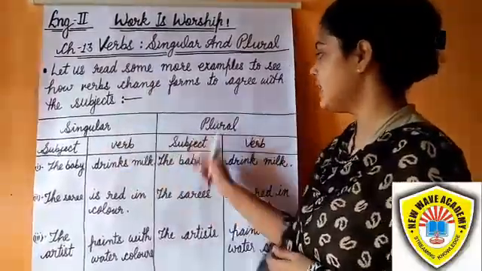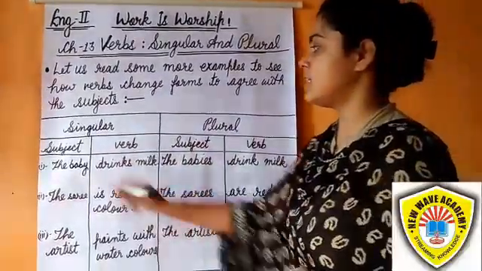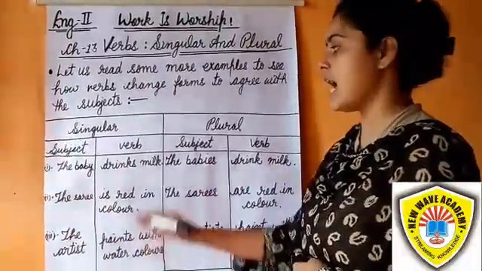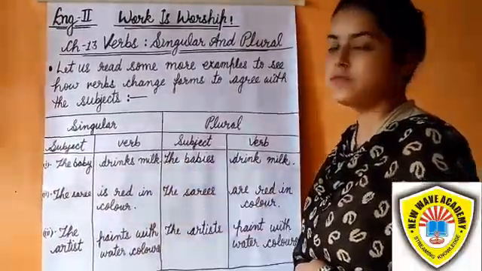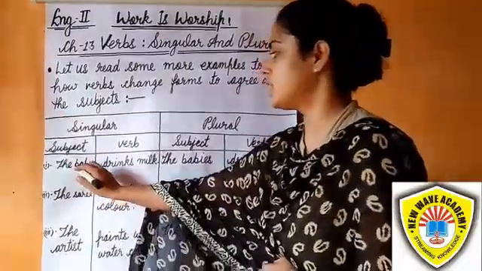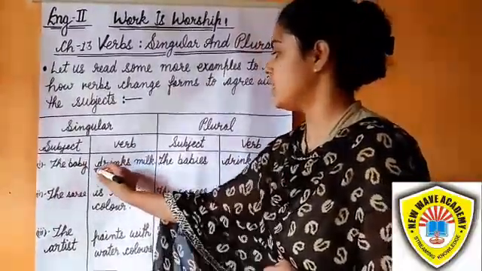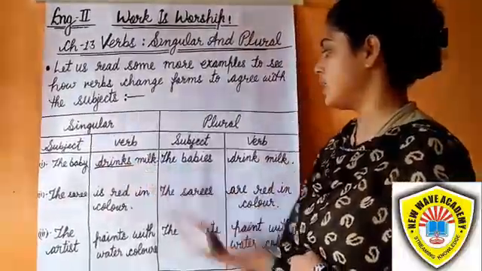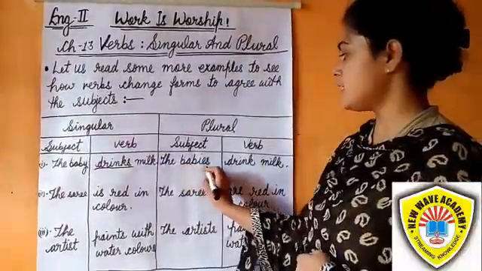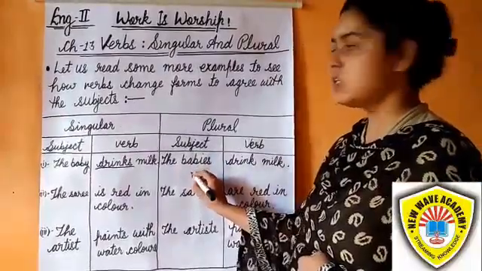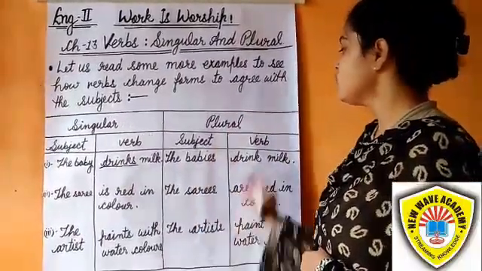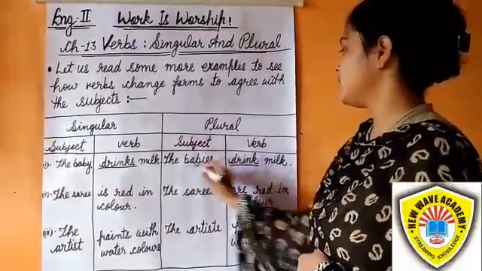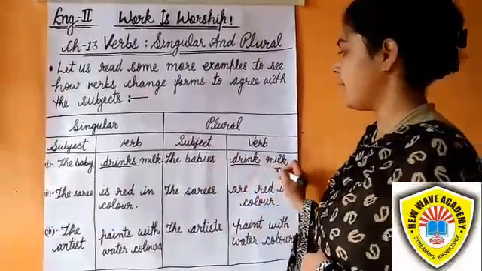So, singular and plural. There is a singular subject. A singular subject always has a singular verb. The baby, it is a singular subject, so it also has the singular verb, drinks. The baby drinks milk. And next one, the babies. Here the subject is plural, so the verb should also be plural: drink. The babies drink milk.